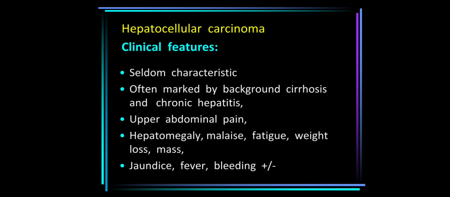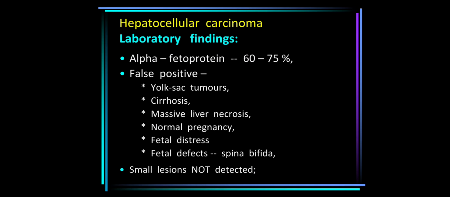Hepatocellular carcinoma clinical features often include a background of cirrhosis or chronic hepatitis. The patient will have upper abdominal pain, mostly because of an enlarged liver, that is hepatomegaly. Associated features can be malaise, fatigue, weight loss, abdominal mass, and jaundice. Fever and bleeding tendencies can also be there. Bleeding tendency, as such, might be hemorrhage from the esophageal varices leading to hematemesis, or it can be melena as well. Ascites can also be present.